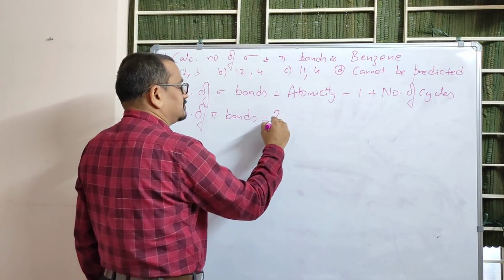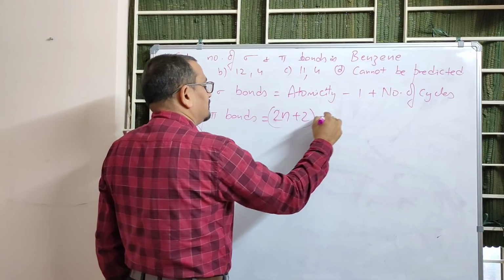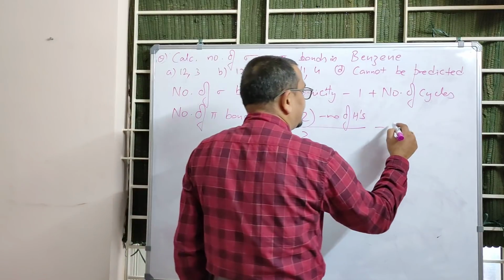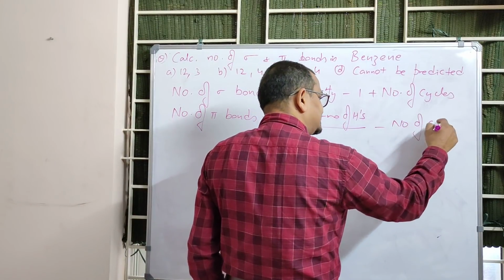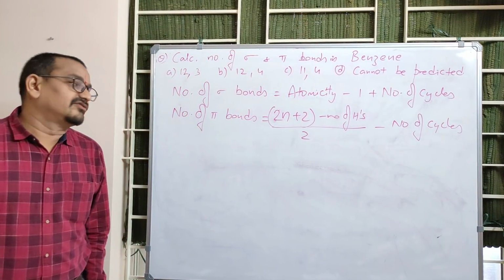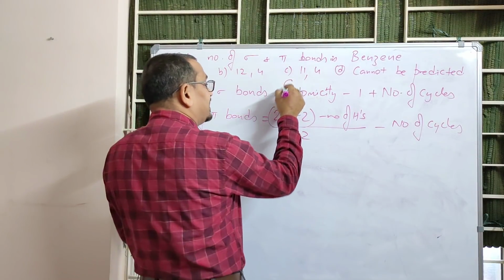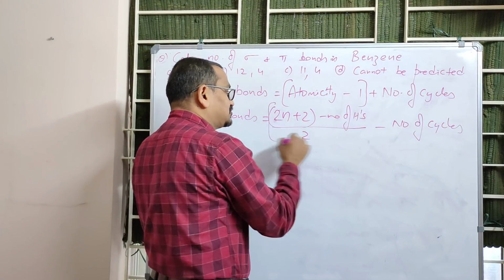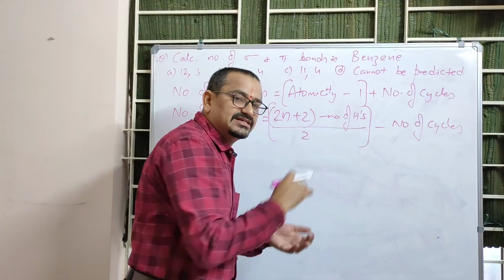2n plus 2 minus number of hydrogens by 2 minus number of cycles. This is a small difference between aliphatic formula and non-aliphatic formula. What's the difference? There only atomicity minus 1, here plus number of cycles. There only 2n plus 2 minus number of hydrogens by 2, here minus number of cycles.